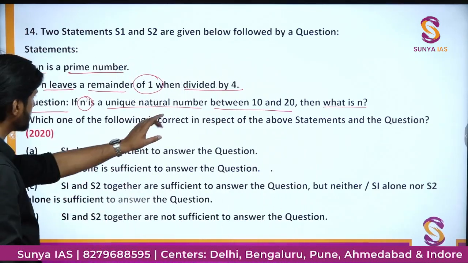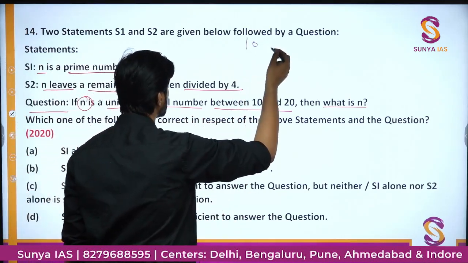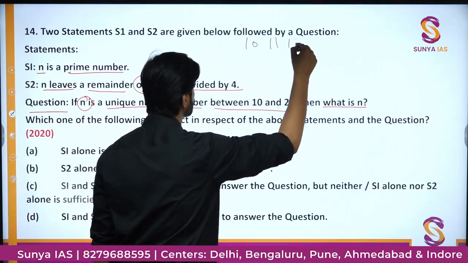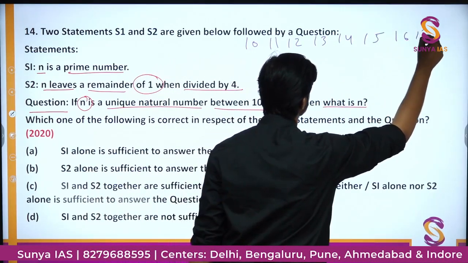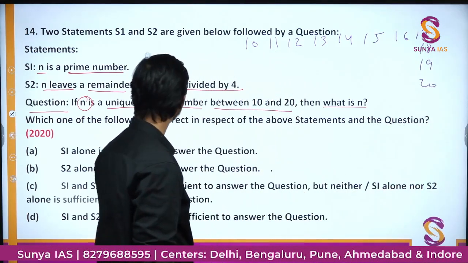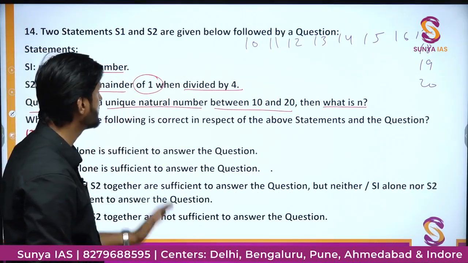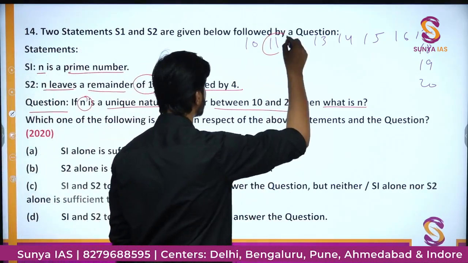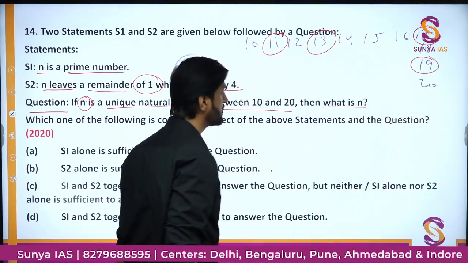So let us just write down the numbers between 10 and 20. We have 10, 11, 12, 13, 14, 15, 16, 17, 18, 19 and 20. These are the numbers written down. Now the first statement says n is a prime number, so let us pick prime numbers first. 11, 13, 17 and 19, these are the 4 prime numbers.